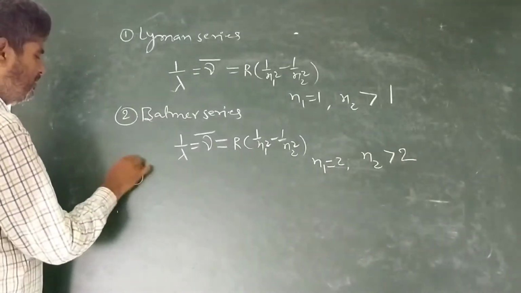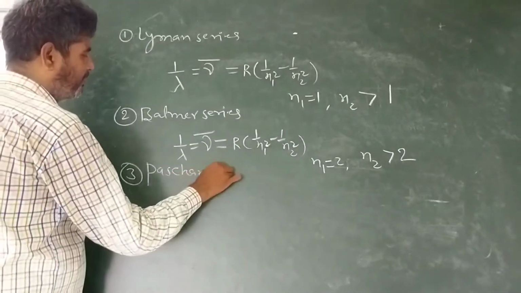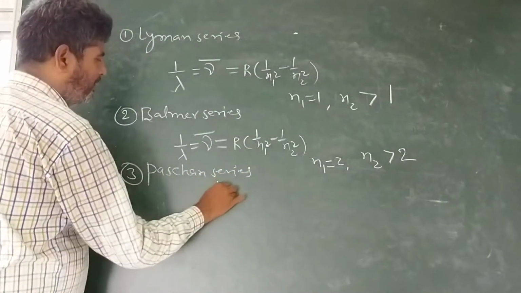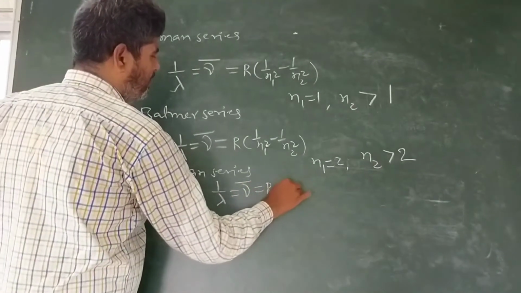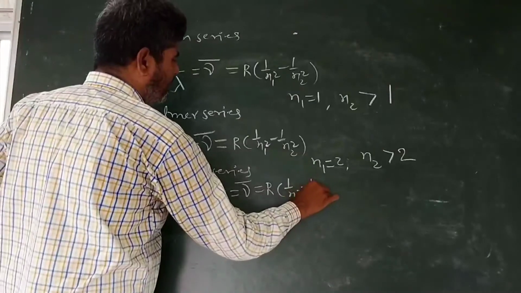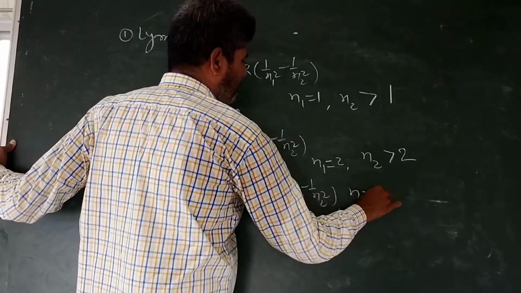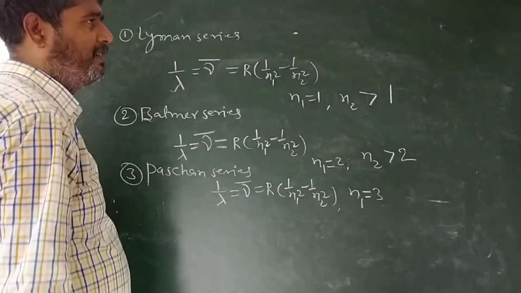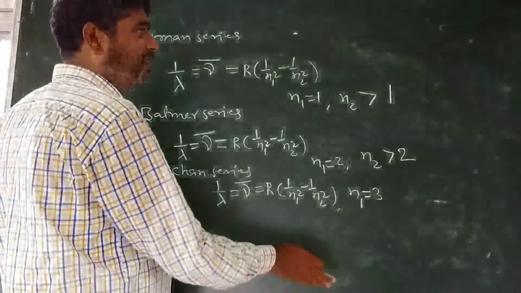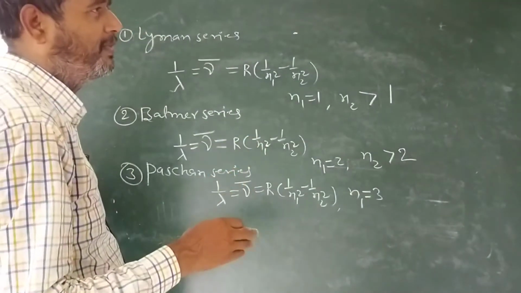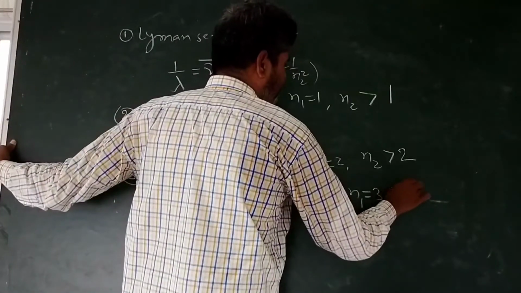Third, Paschen series. 1 upon lambda, nu bar, is equal to R times (1 upon n1 square minus 1 upon n2 square). For this n1 equals 3, it starts from the M shell. The M shell is the third shell. n2 is always greater than 3.